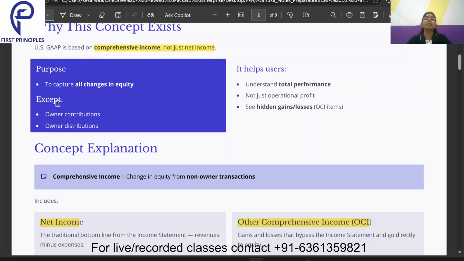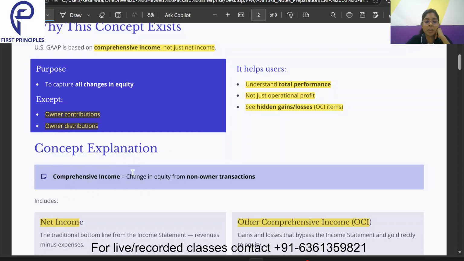Sometimes there is a change in the owner's capital, the owner's money. Now, owner's money is usually impacted in two ways. One is the owner's contribution, that means the money which the owner is putting into the business, or the owner distributions, that is the money which is given out of the business and distributed to the owners. Apart from that, if there is any transaction or any money coming in the business which is impacting the owner's money, that is reported under the comprehensive income. So it helps the users understand the total performance, not just the operational performance, and see hidden gains and losses. So that is what it helps us to understand.